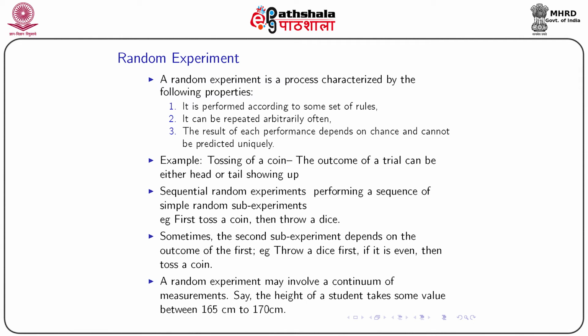First toss a coin, then throw a die. This is sequential. Sometimes the second sub-experiment depends on the outcome of the first. Throw a die first; if it is even, then toss a coin. So it depends on the previous outcome. And a random experiment may involve a continuum of measurements, say the height of a student takes some value between 165 cm and 170 cm.